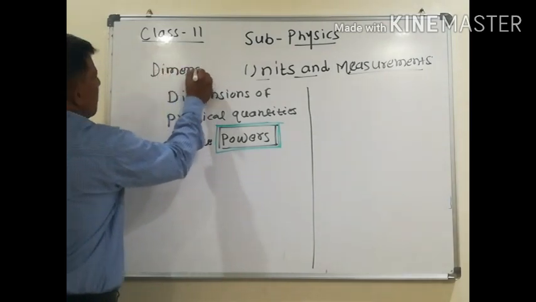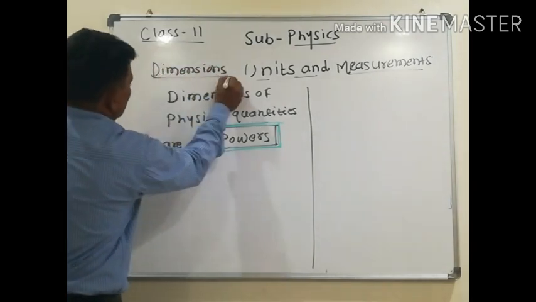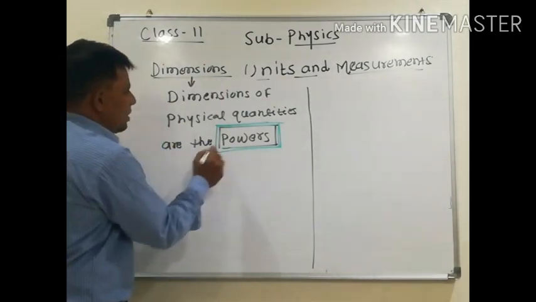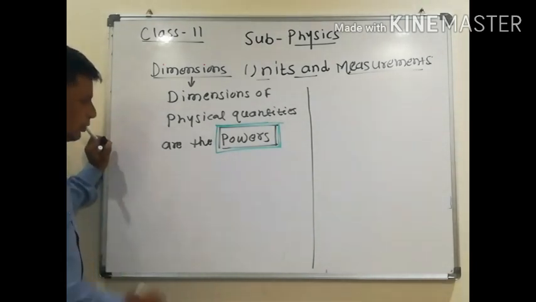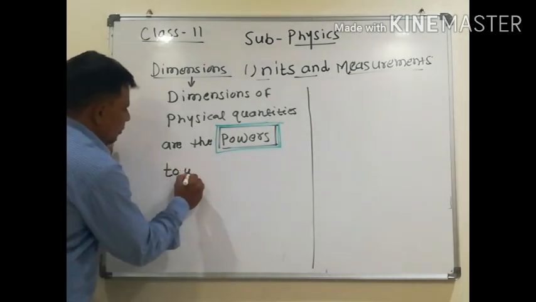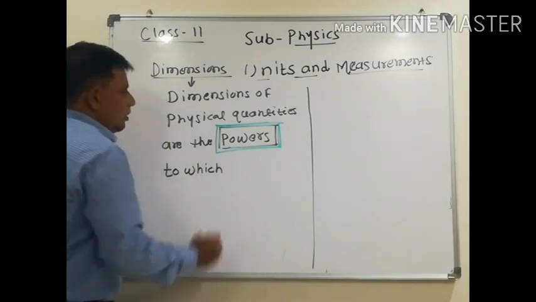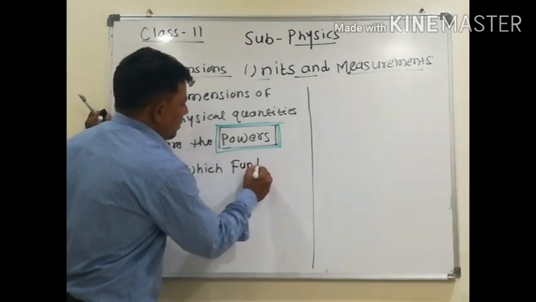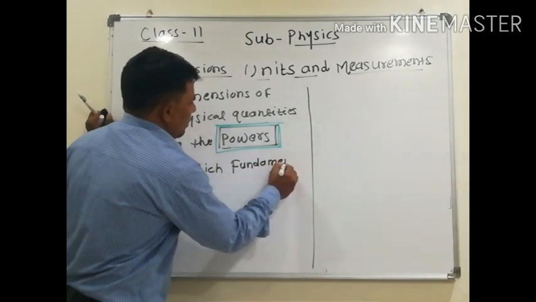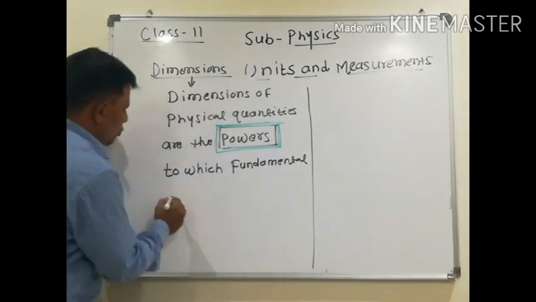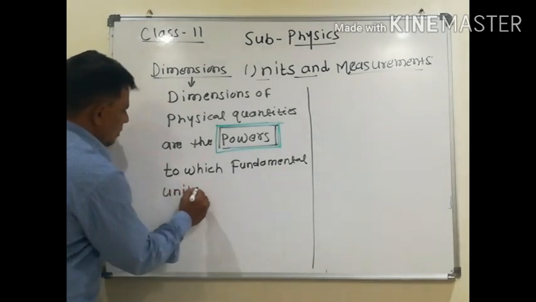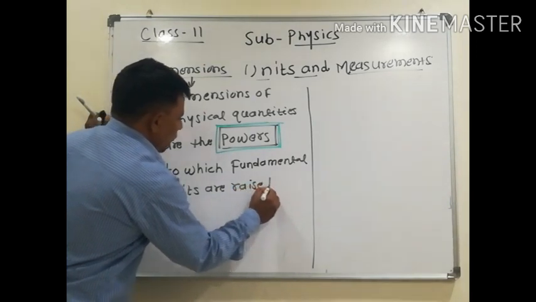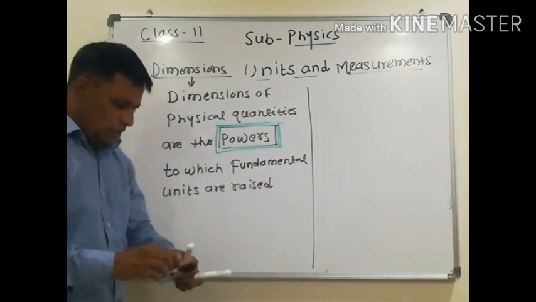Dimensions. Look here. The dimension of a physical quantity are the powers to which fundamental units are raised. This one is very important. Fundamental units are raised. This one is also important.